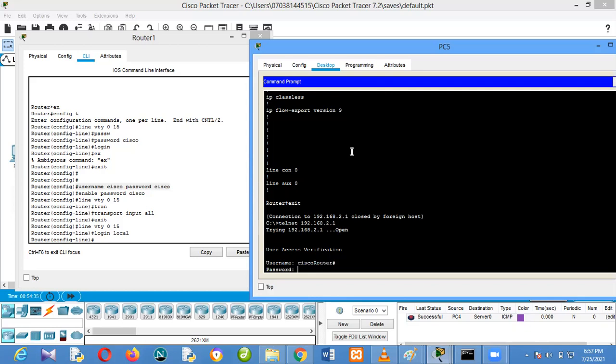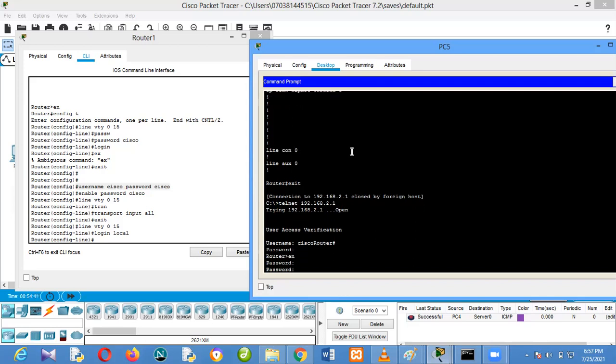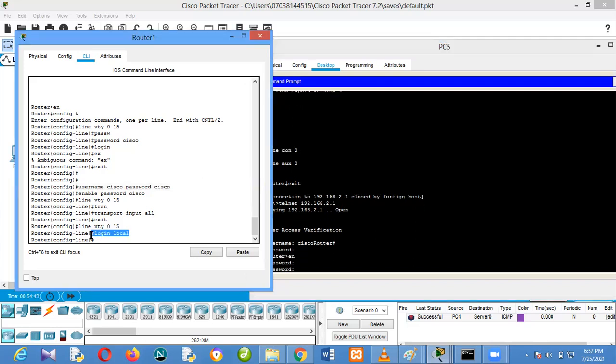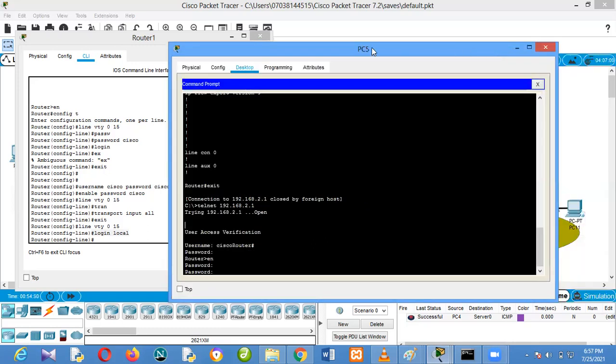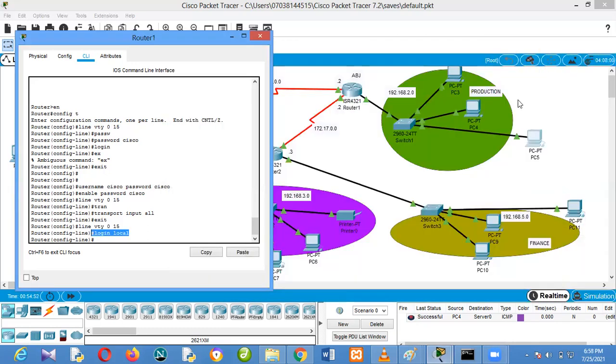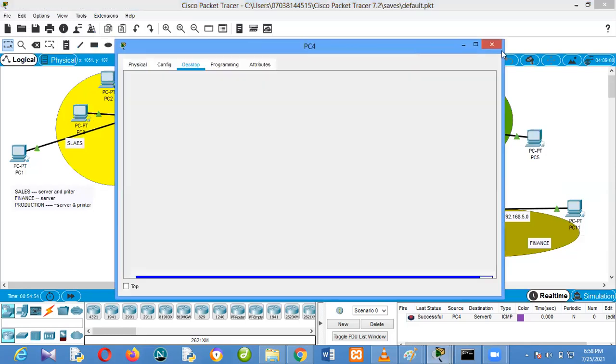Cisco. So I am on the router now because I changed my login to local login. So anybody can stay anywhere. I stayed on PC5. I can go to PC4 and still log in.